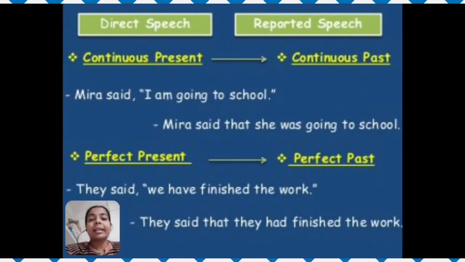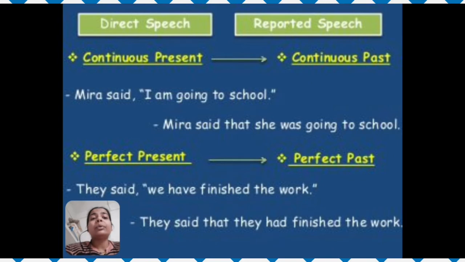Let's see another example. Meera said, "I am going to school." Here, "I am going" is in present continuous or present progressive tense. You have to change this statement into past continuous tense. Meera said that she was going to school. Here am will change into was.